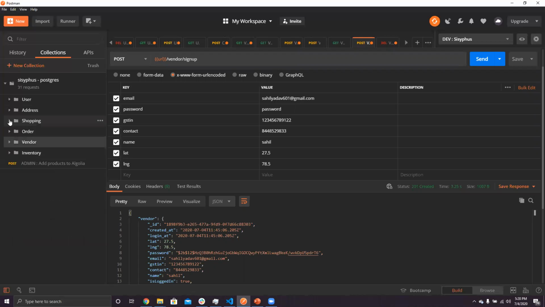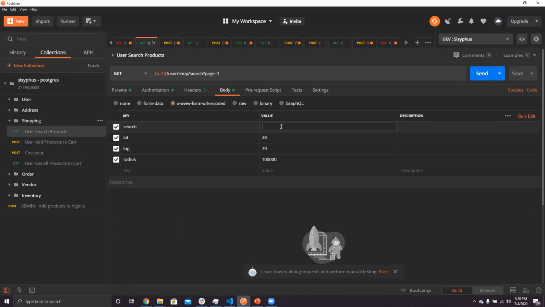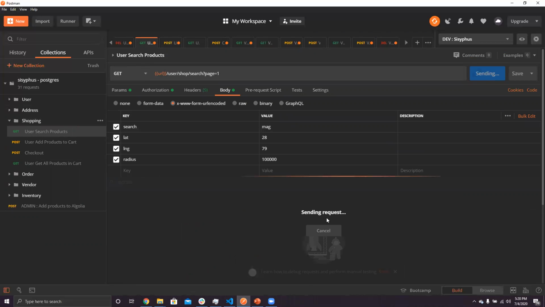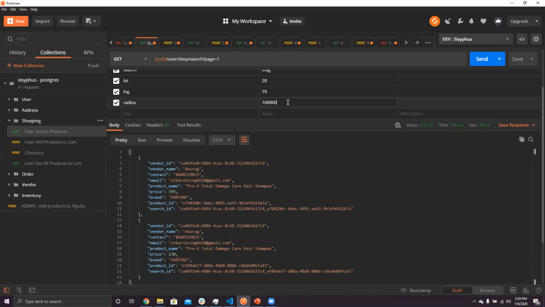Now we will move on to shopping. So the user wants to search around something here. The user is searching again Mag. He is also a dumb person, so he is not searching the whole Maggie thing. Now you can see the radius is somehow around 100 kilometers now.